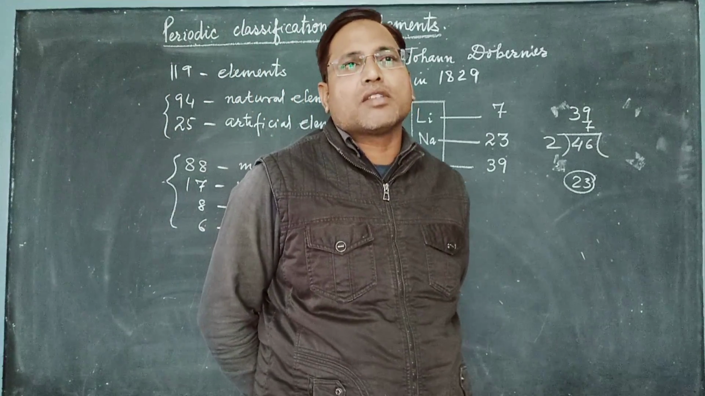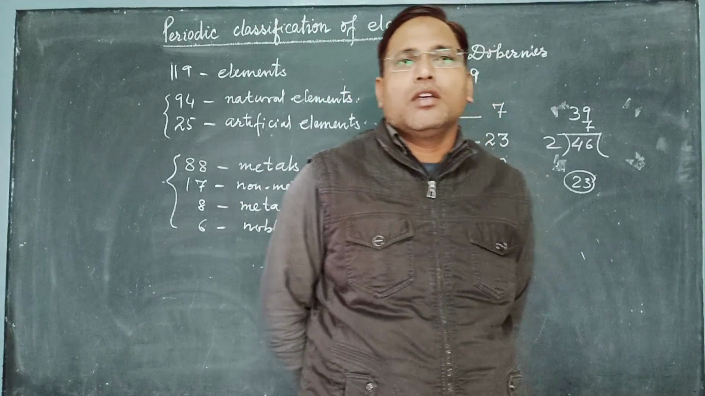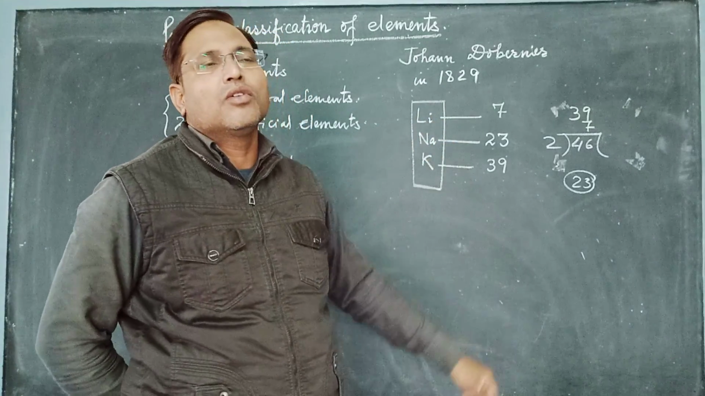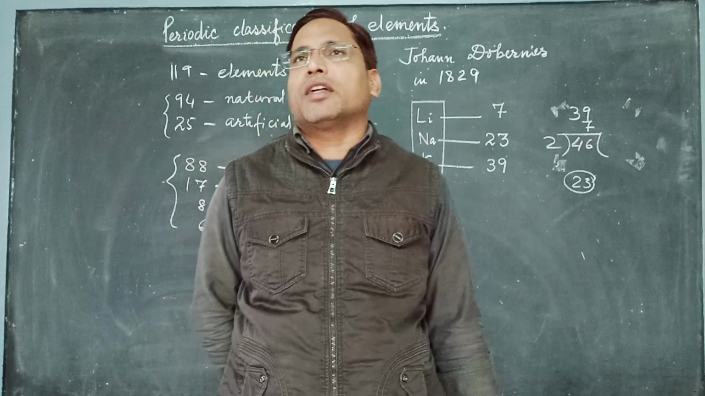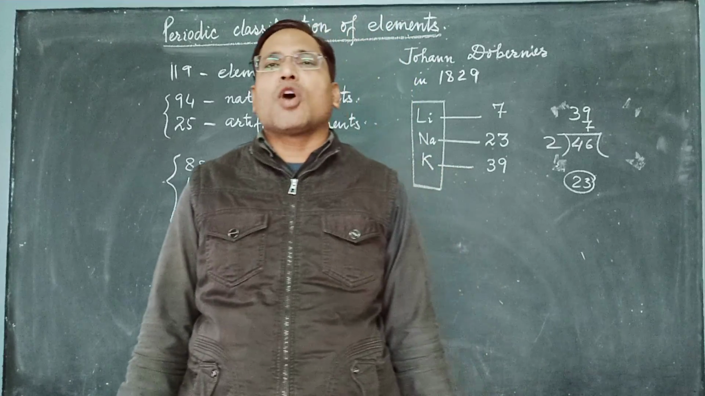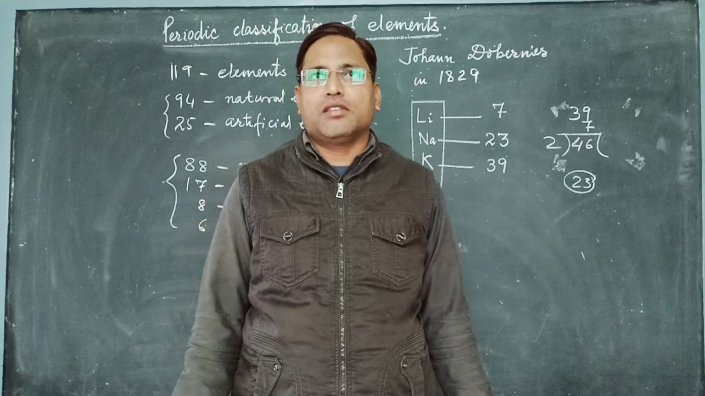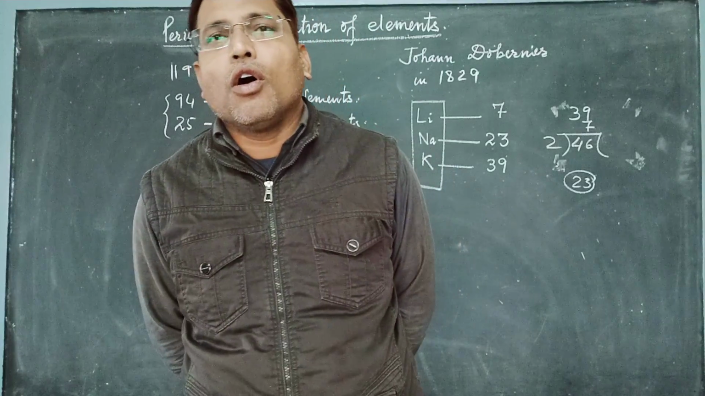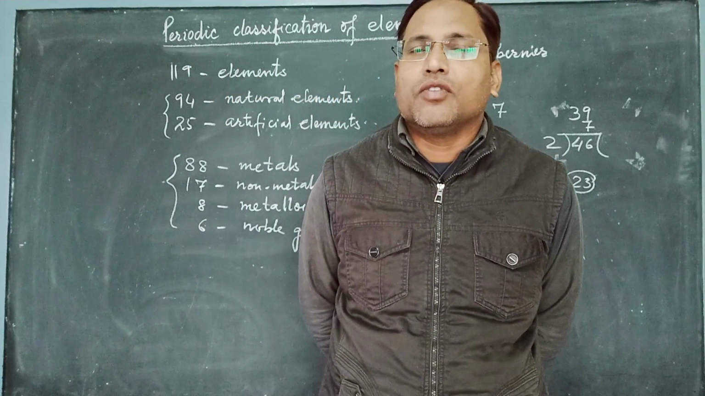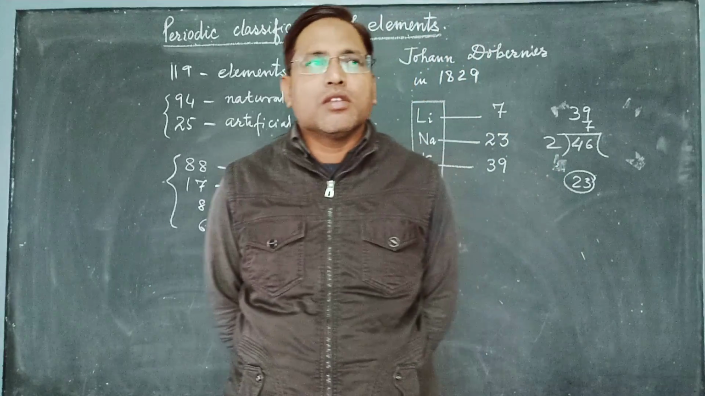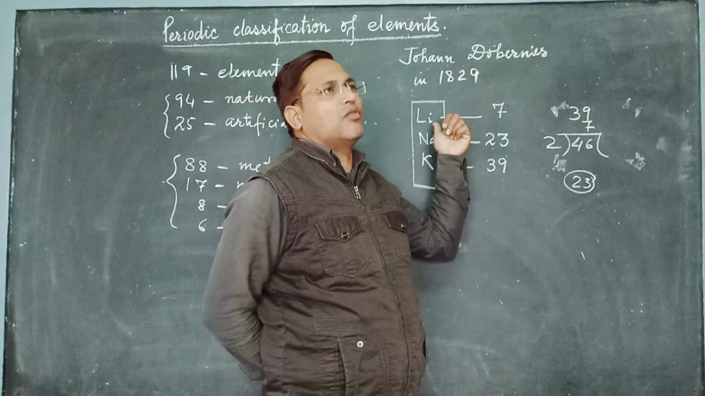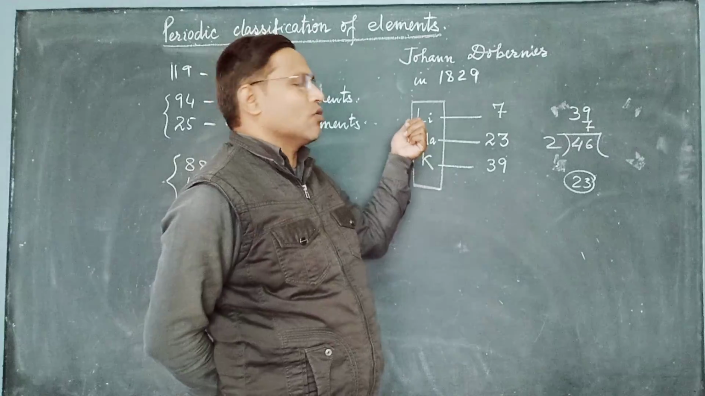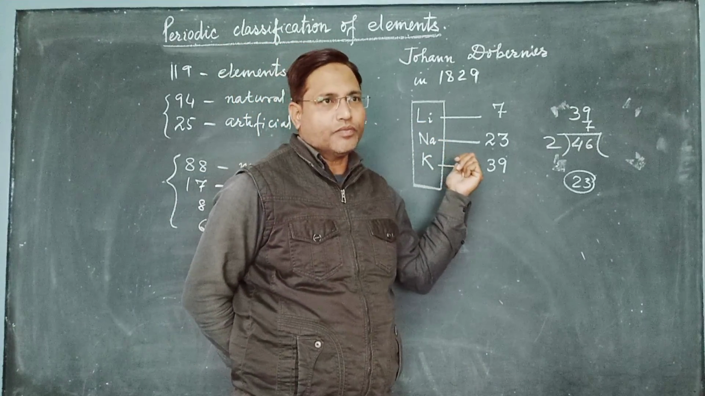So this idea was given to us by Dobereiner. He called these the alkali metals. Why? Because these metals dissolve in water and form alkalis. We have studied in chapter 2, acids, bases and salts, that all bases that are soluble in water we call alkalis. So when these metals dissolve in water, they form bases, and therefore these elements are known as alkali metals.